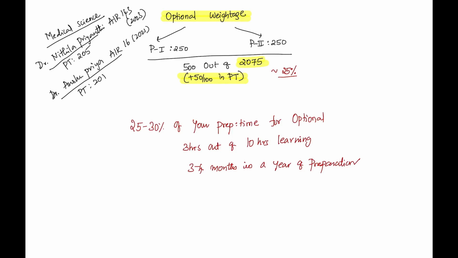When I spoke to them, they clearly admitted that the questions in their personality test which were health related were more than 50%. Even Nitila said that almost more than 70% of the questions were from a medical background. If you are a medical student and in your personality test they ask you more health related questions, you are going to score very high in that PT, because I have seen this happen to many students. On an average, medical science students score 20 plus extra marks in the personality test in comparison to other optional students. This is actually a fact.